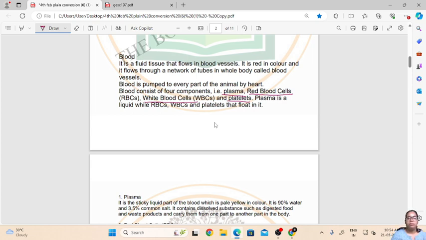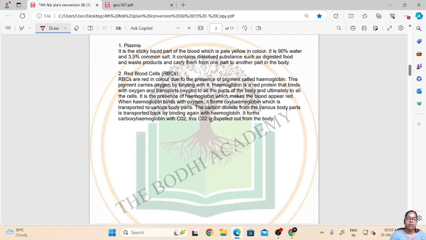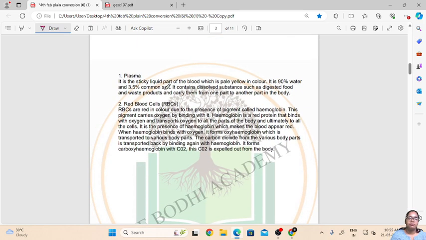So this is about blood. Now let us understand each of the components in detail. The first component is plasma. So what is plasma? Plasma is the sticky liquid part of the blood which is pale yellow in color. It is a little thick liquid.